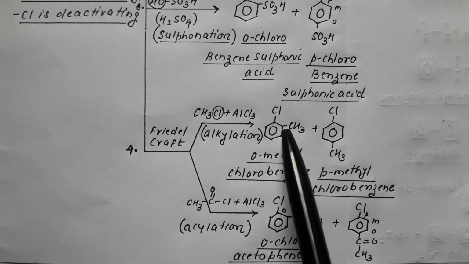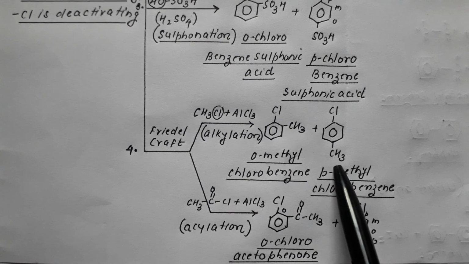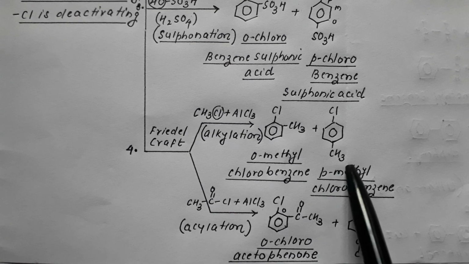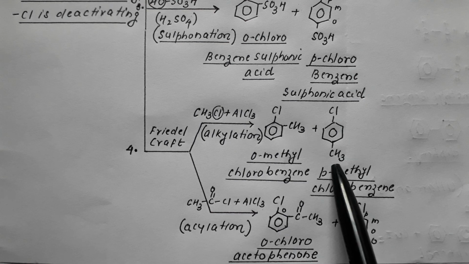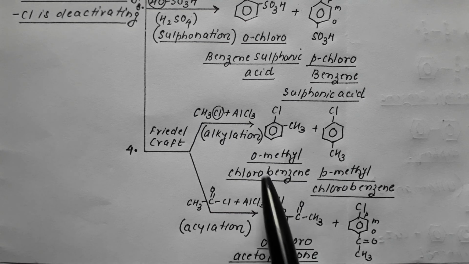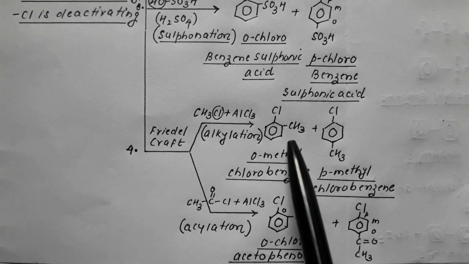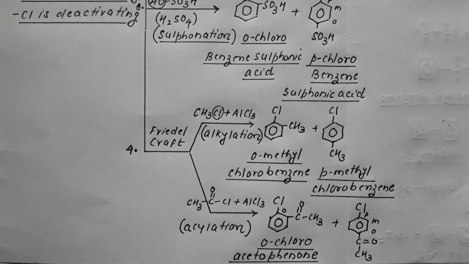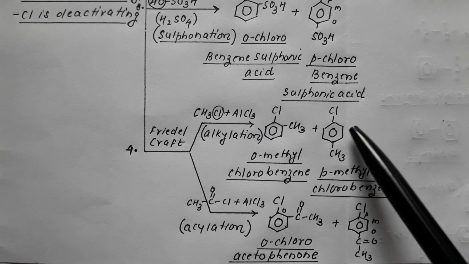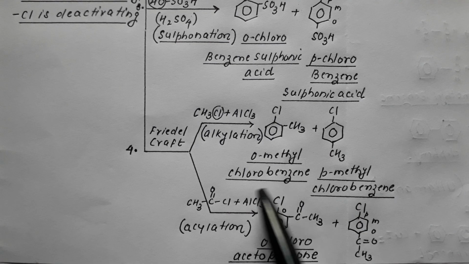The H from the ortho position gets replaced by methyl, or the H from the para position may get replaced by methyl, resulting in formation of orthomethyl chlorobenzene, or paramethyl chlorobenzene.